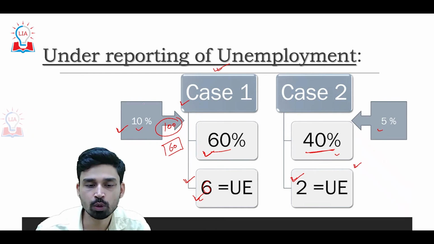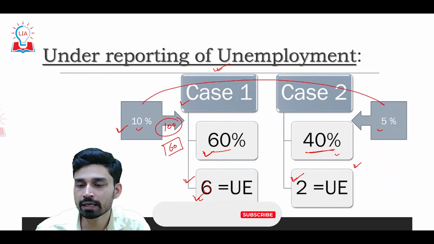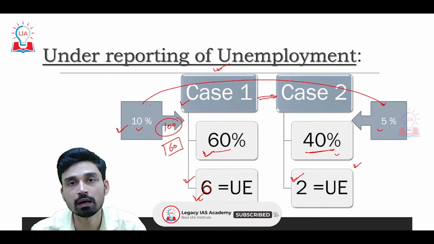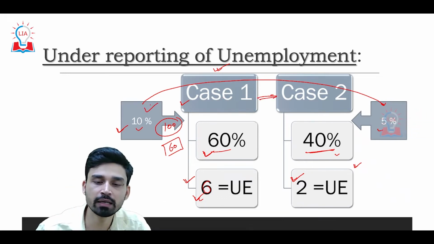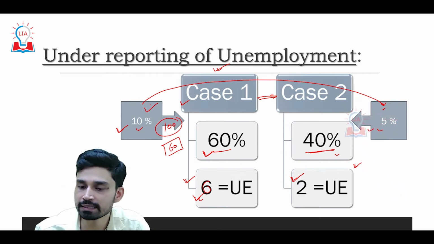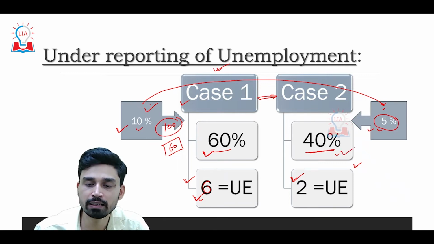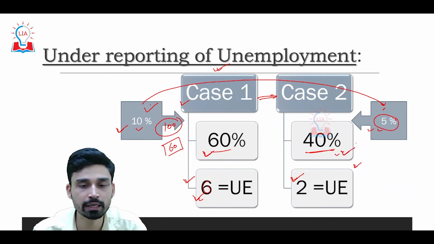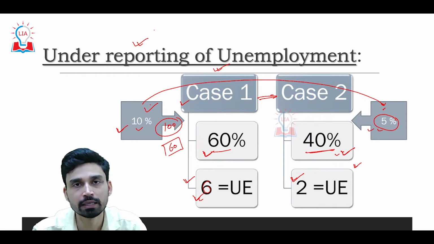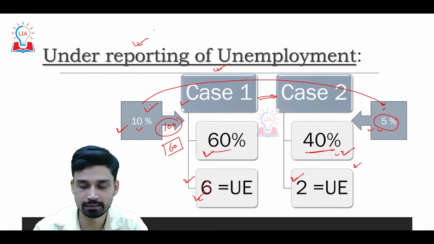That means what we can see, or what we would expect, is that from case 1 to case 2 the unemployment rate has declined from 10% to 5%. But this is not an actual decline. This decline in the unemployment rate has happened mainly because of the decline in labor force participation rate, and that is how underreporting of unemployment can happen if LFPR is declining.